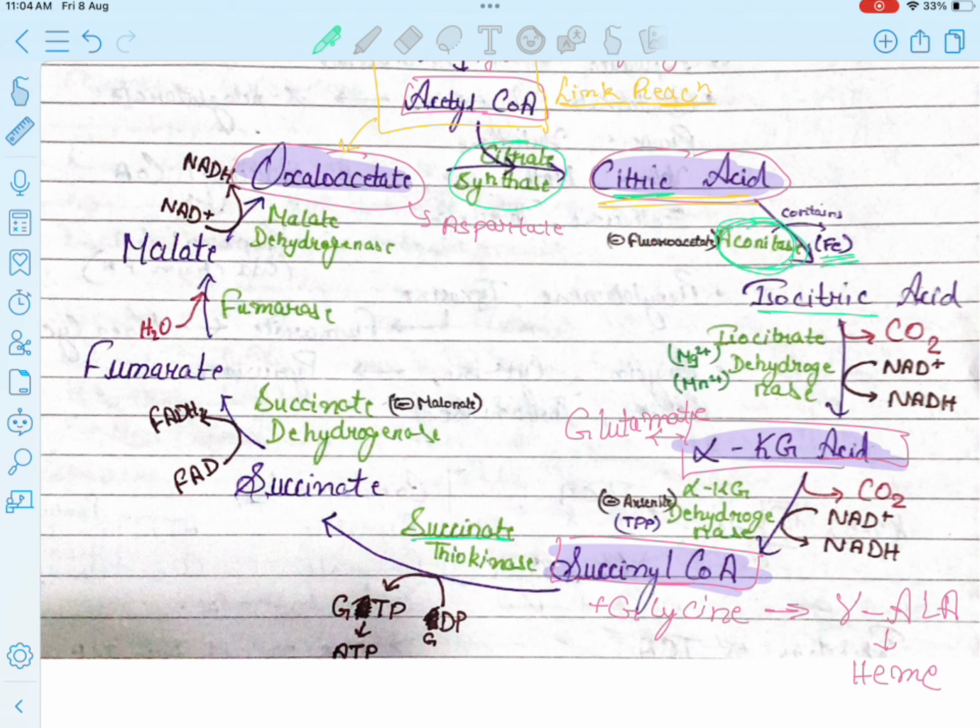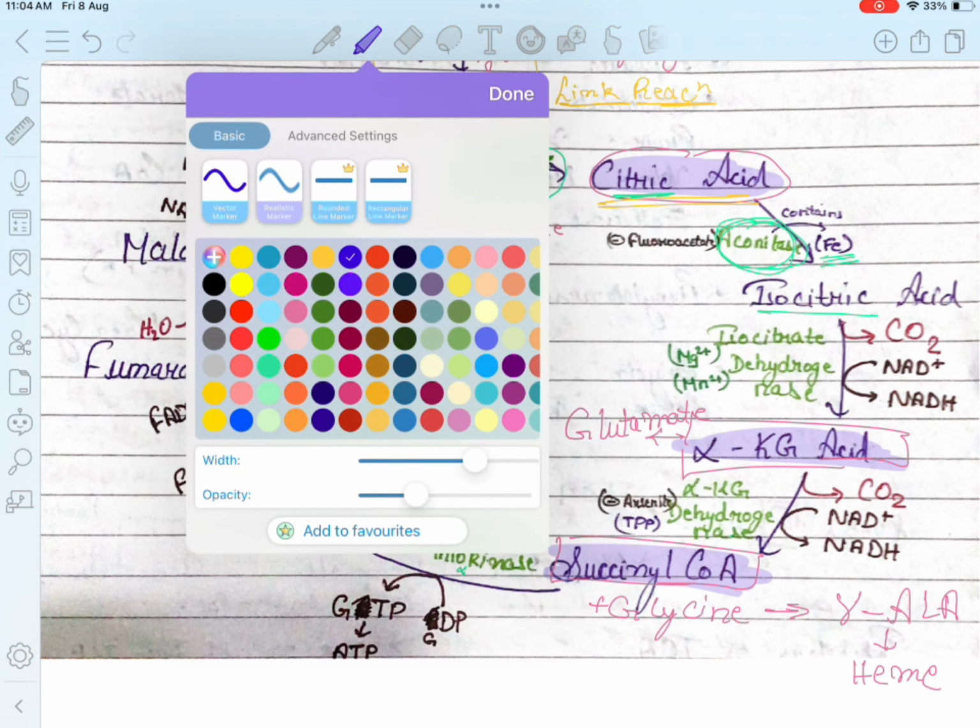After that, succinate thiokinase. Succinate is being produced, so succinate thiokinase enzyme is used. Then succinate dehydrogenase is used. Then fumarase is used, which is converting fumarate into malate. Then malate dehydrogenase is used. So if you can see, 4 dehydrogenases are being utilized in this reaction. 4 dehydrogenases.